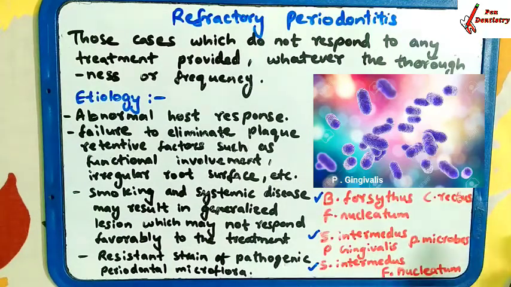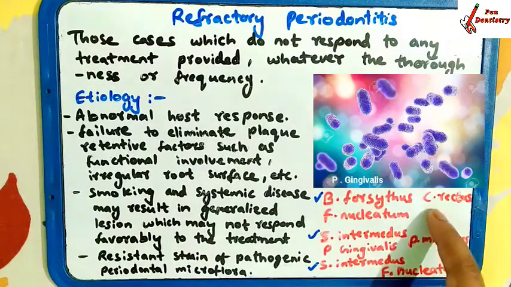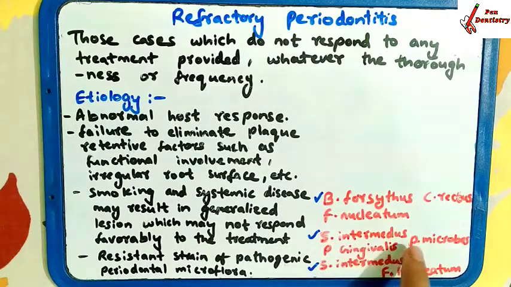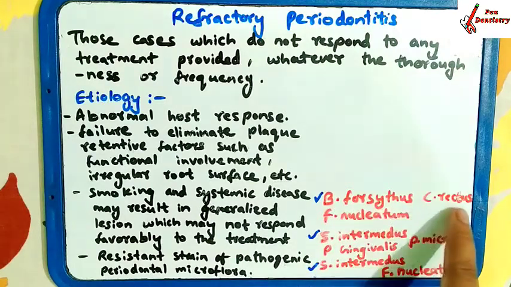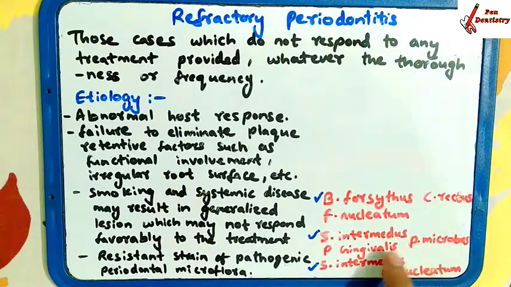So the trick is: the first one has nucleatum, the last one has nucleatum, the second one has intermedius and the third one has intermedius. The things you have to learn are forsythus, rectus and gingivalis. So this is the etiology of refractory periodontitis.